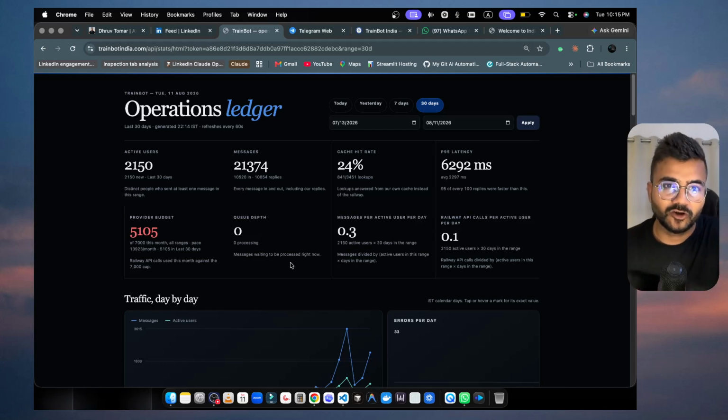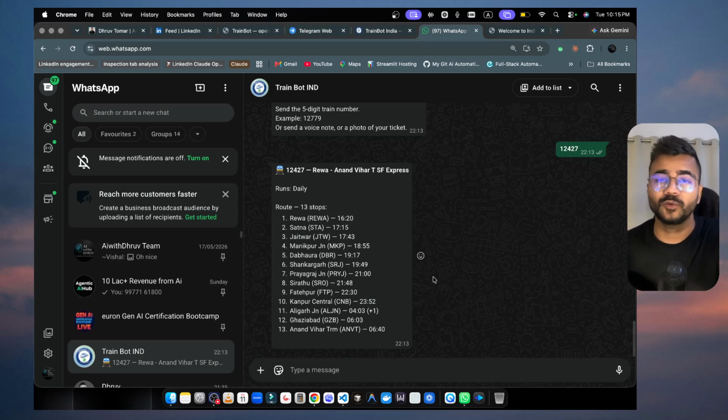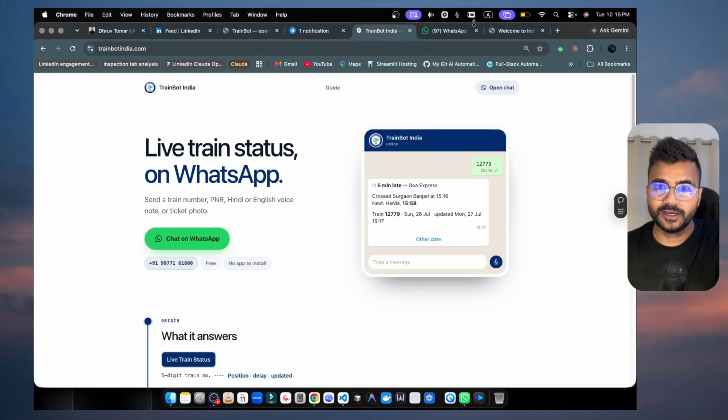So let me know in the comments if you love it, and I'll tell you more and more deeply how you can do such a thing, how you can connect your WhatsApp with any kind of AI agent, because this is a major use case that so many companies also want. They want to connect their AI agent to WhatsApp, so their AI agent can interact with their customers as well. Of course we can use AI, LLM, whatever you want, and we can make it as good as you can think of.